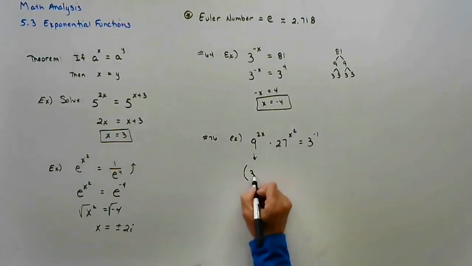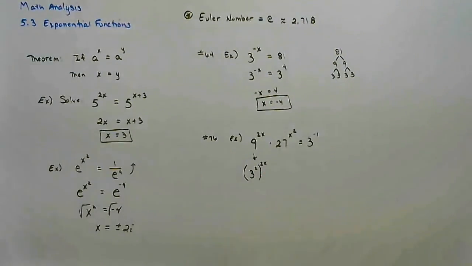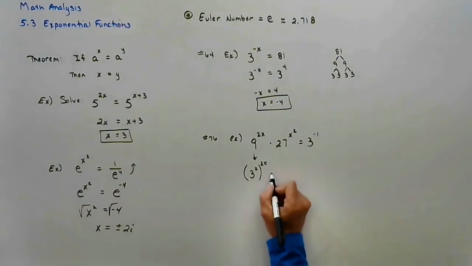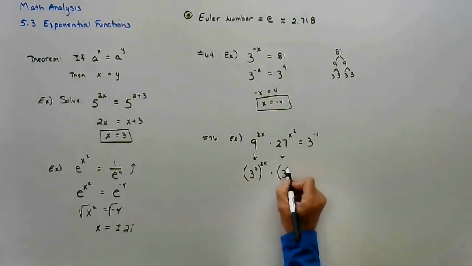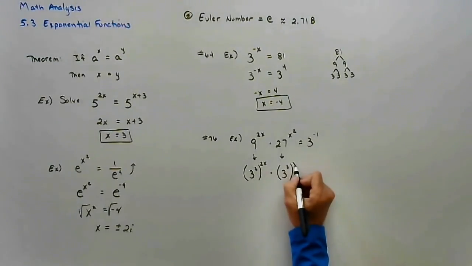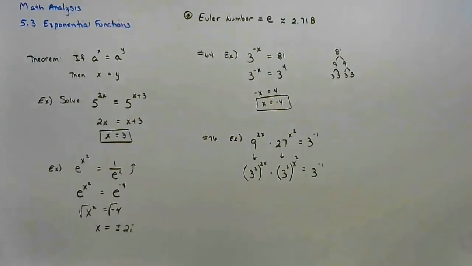This is 3 squared being raised to the 2x power, times 27, which is 3 to the third raised to the x squared power. And the other side already had a base of 3. These are just laws of exponents, you guys.